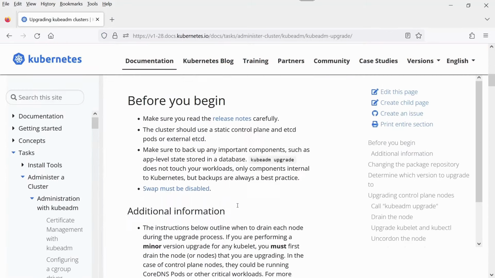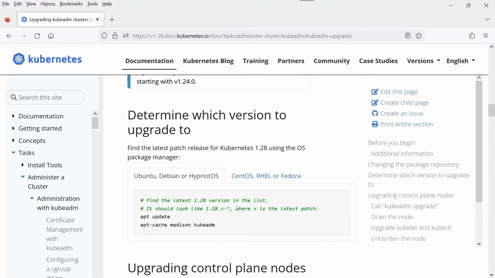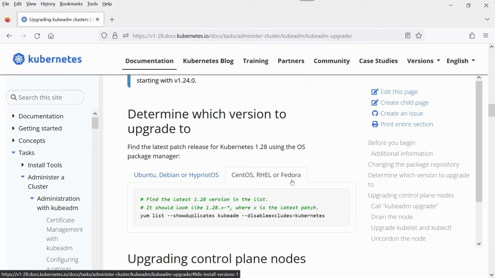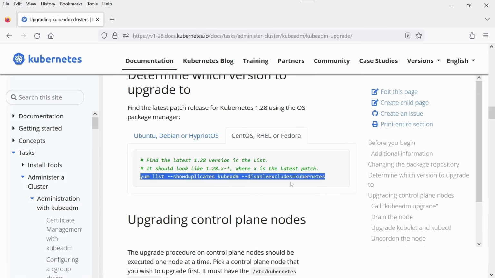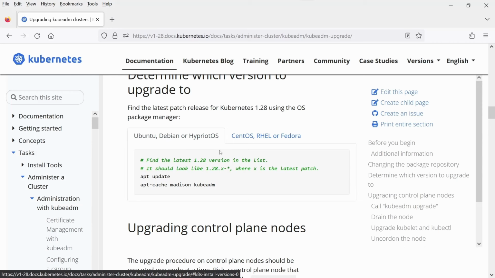If I scroll down, now you need to check the OS. How can you check the OS? uname -a or cat /etc/redhat-release. You will observe which OS it is. If it is Ubuntu, then stick with this. And if it's CentOS, RHEL or Fedora, click on this button. Now you will see that the commands will change. Let's stick with this Ubuntu Debian.